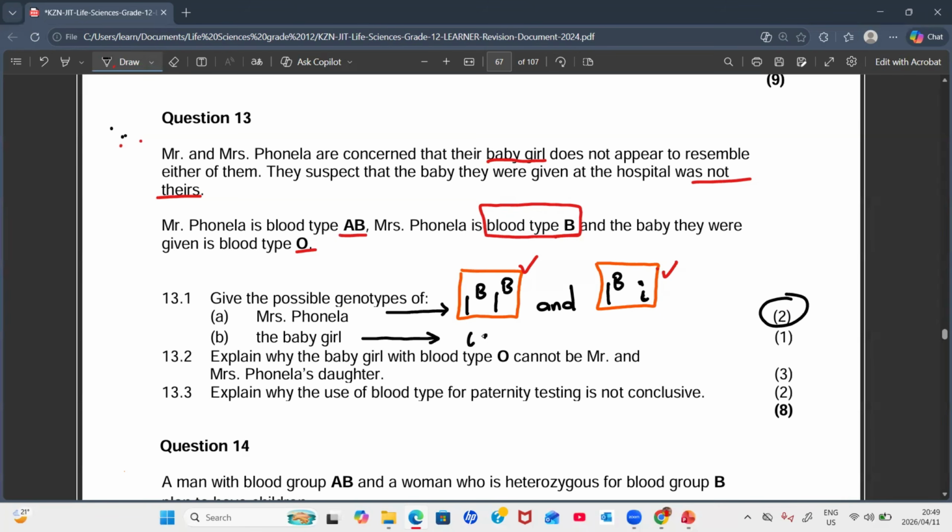Yes, it's definitely 2 small letter i's, guys. There's definitely no other way. Those are the possible genotypes for the baby girl, because basically it's blood type O. And then explain why this baby girl with blood type O cannot be Mr. and Mrs. Fonella's daughter. Explain. 3 marks. Yes, Telmo?